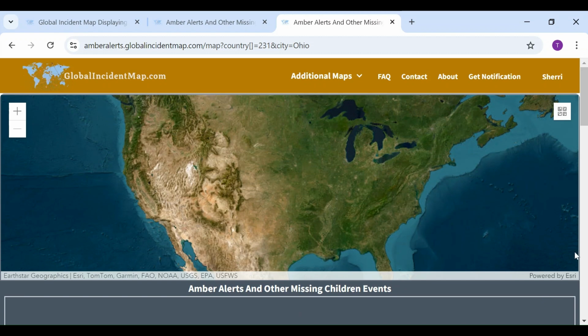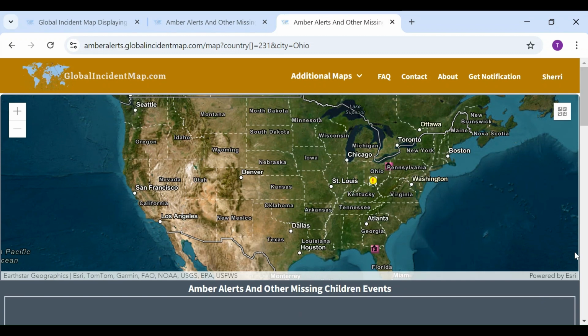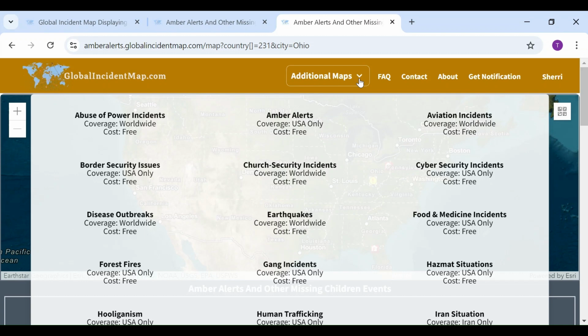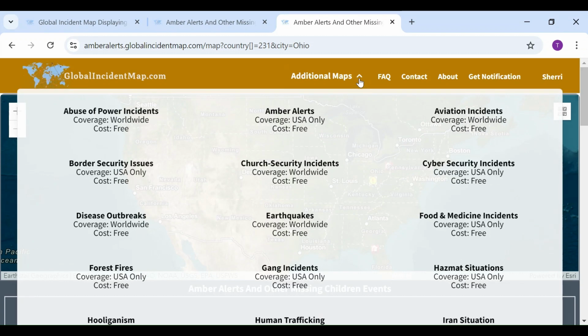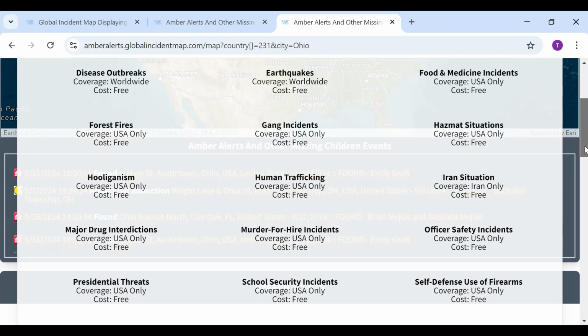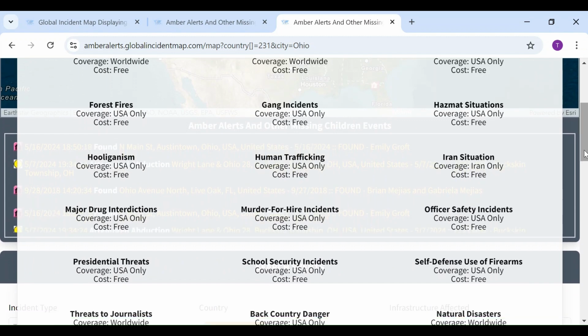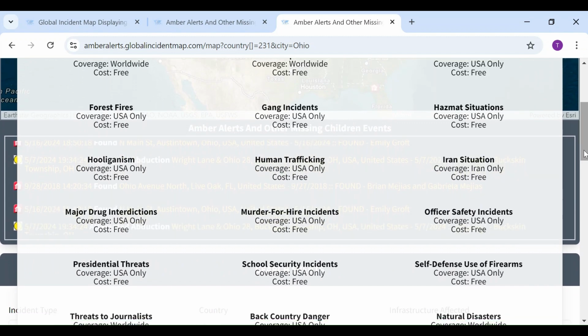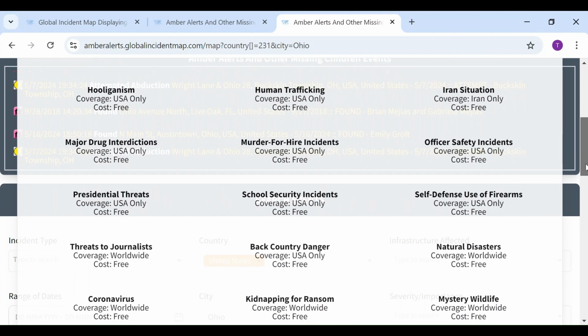However, I do want you to be able to see what comes up on the human trafficking map. Right here, under Additional Maps, you see a huge list. Remember, these are all current and up-to-date events on the maps. Amber alerts, border security, disease outbreaks, earthquake and human trafficking maps, hazmat and natural disaster events. All sorts of emergency alerts, all in real time.